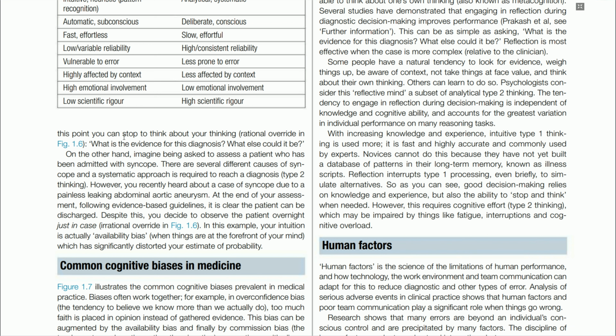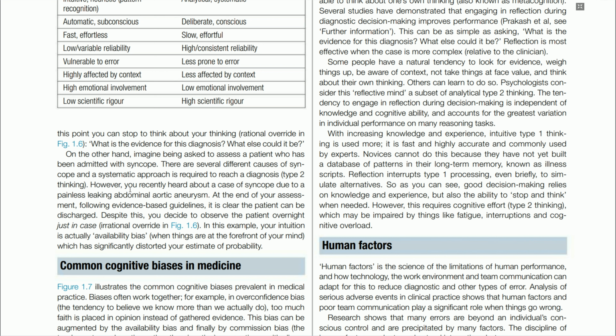At this point you can stop to think about your thinking: rational override in figure 1.6. What is the evidence for this diagnosis? What else could it be? On the other hand, imagine being asked to assess a patient who has been admitted with syncope. There are several different causes of syncope, and a systematic approach is required to reach a diagnosis. Type 2 thinking.